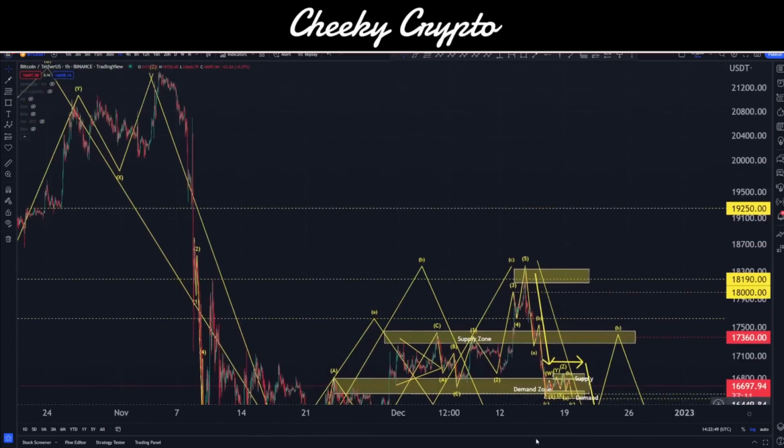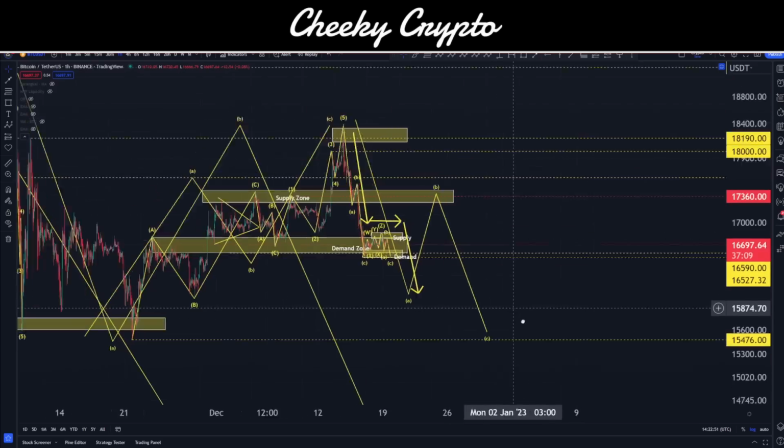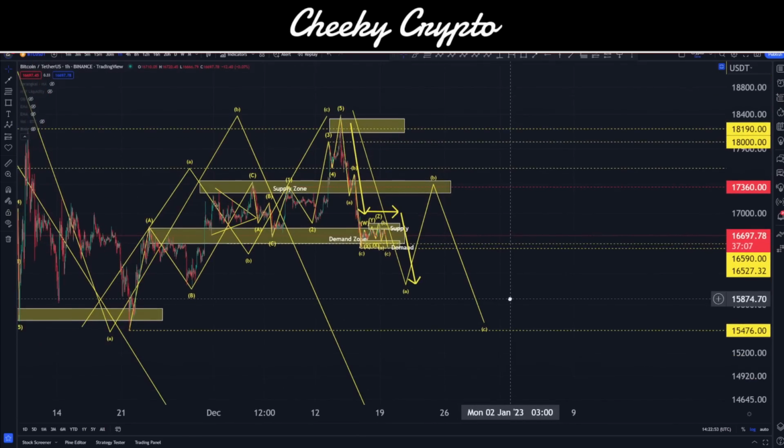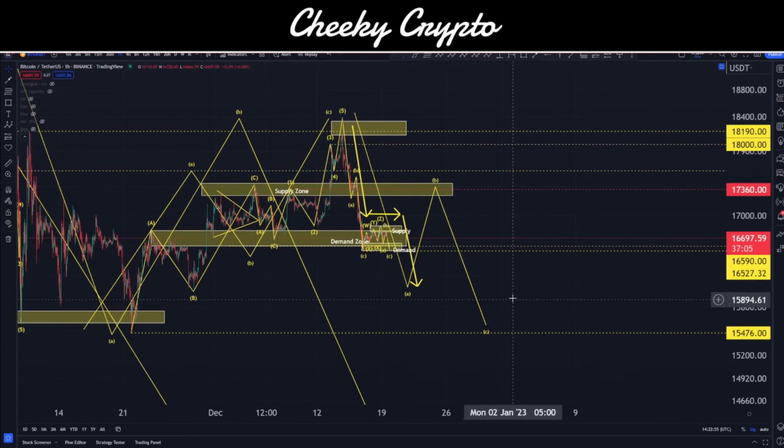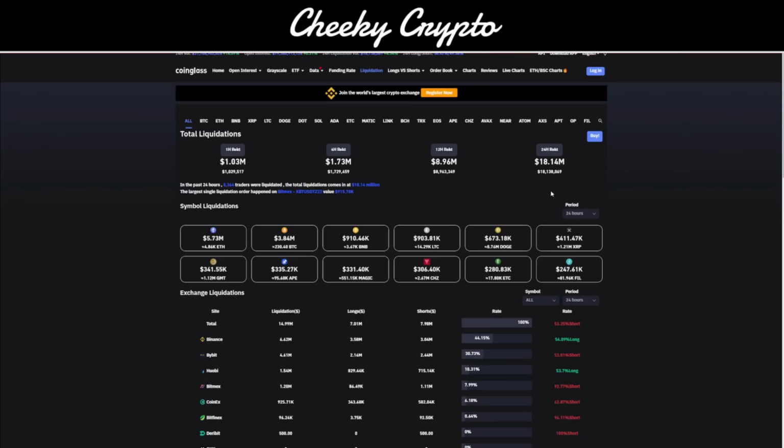I expect this to come down pretty rapidly at some point into this area, but until more liquidity builds up, I don't think we're necessarily going to see big moves in the space. One of the things I think it's worth noting is that liquidations are incredibly low.